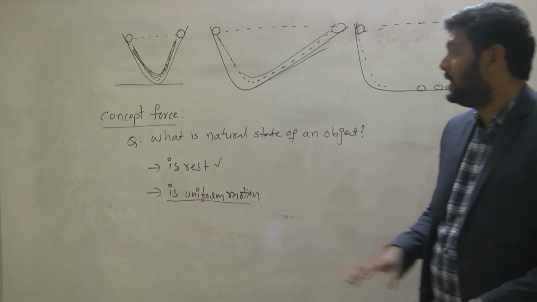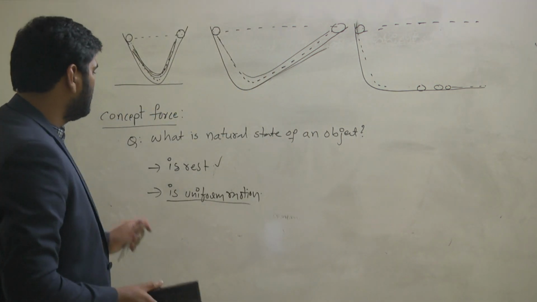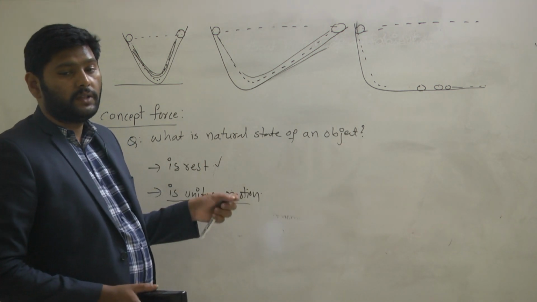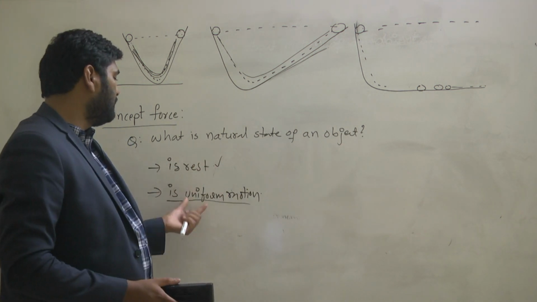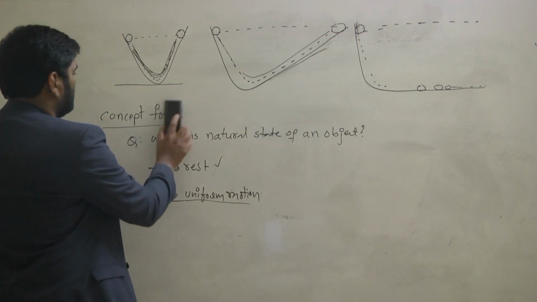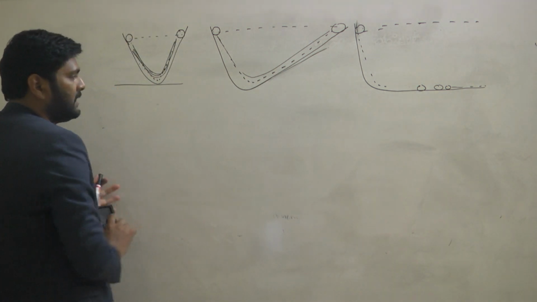So this is what happened. So what is the natural state of the object? Finally, Newton said rest and uniform motion are the natural states of the object. So better write it down. So finally, what are the natural states of the objects here?